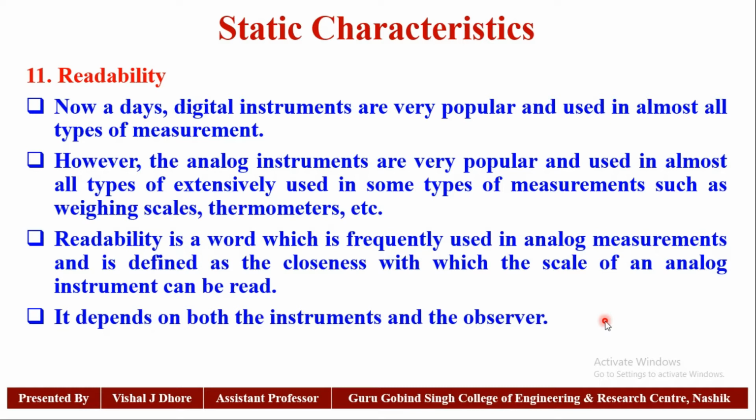However, analog instruments are still extensively used in some types of measurement such as weighing scales, thermometers, etc. Reliability is a word frequently used in analog measurement and is defined as the closeness with which the scale of an analog instrument can be read. It depends on both the instrument and the observer.